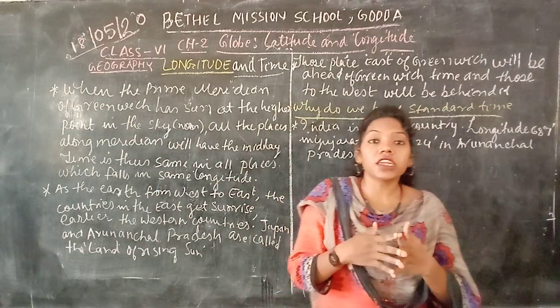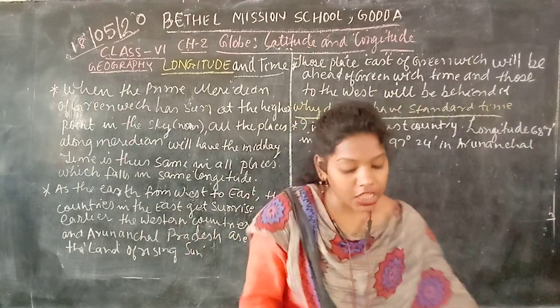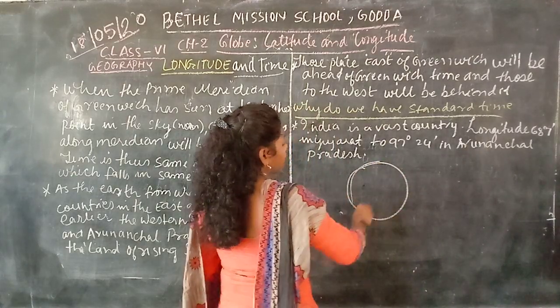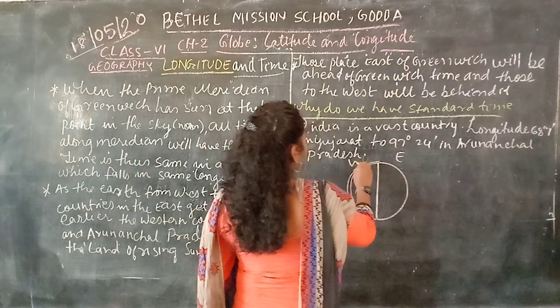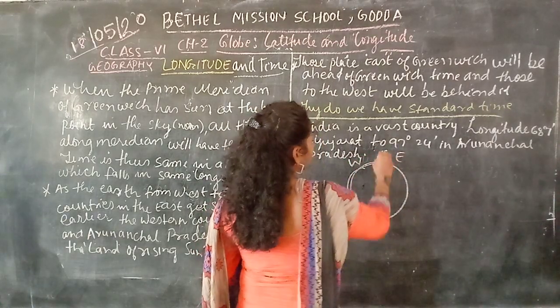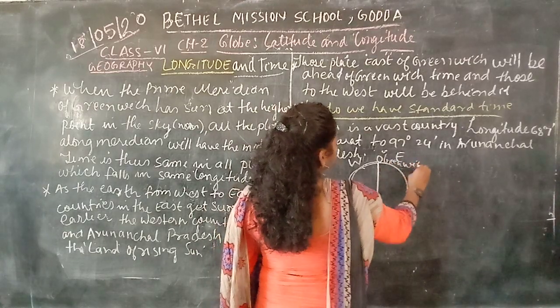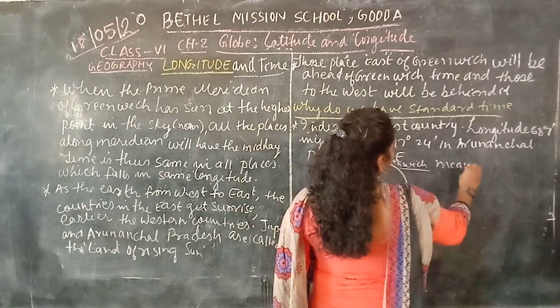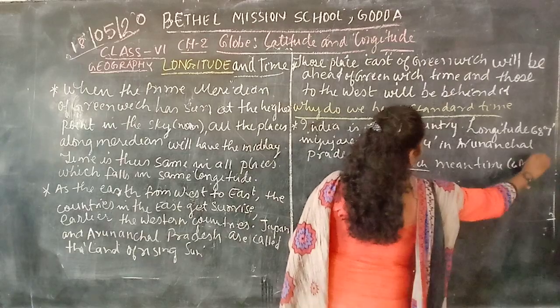So actually how the time is taken is, as we know, the earth, or we can say the globe, is divided by the longitude into two equal halves, that is east and west. Yes or no? This is the 0 degree, that is Greenwich. We can also say Greenwich Mean Time, which in short form is called the GMT.